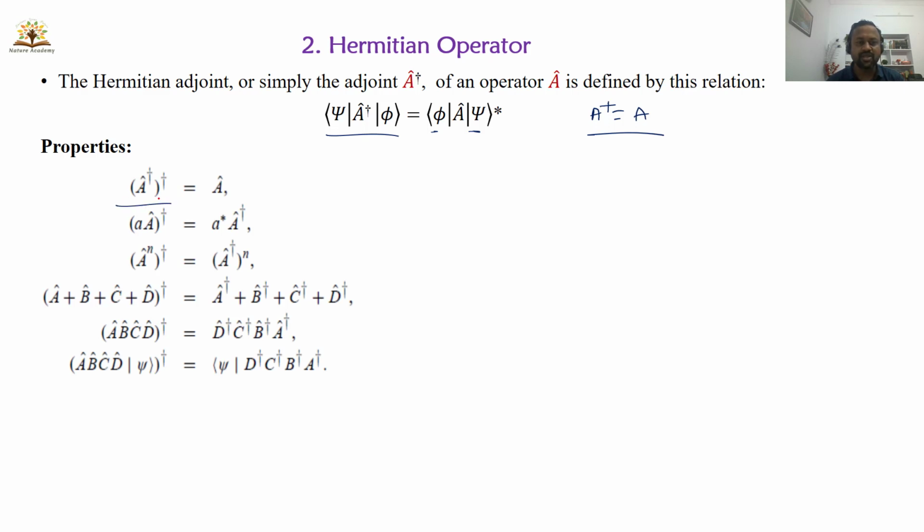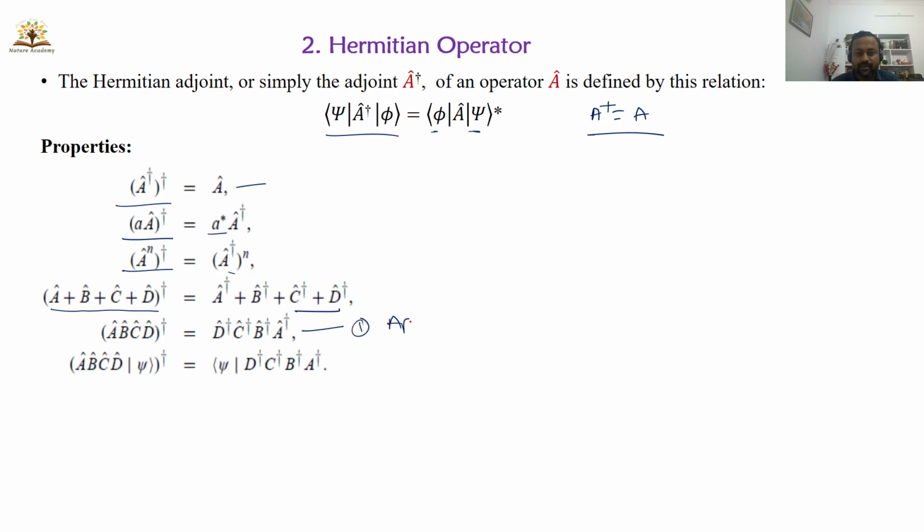If you operate the Hermitian operator twice, you will get the same operator. And the Hermitian operator on a constant gives you the complex conjugate. And these are the properties: (A^n) dagger is equal to (A dagger) to the power n. And when you have operators in summation, if you apply the dagger, you will get the sum of the daggers, and this is the important one.